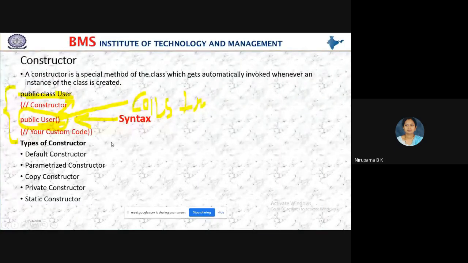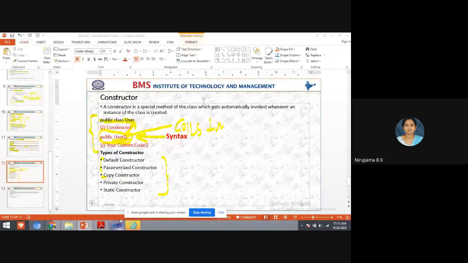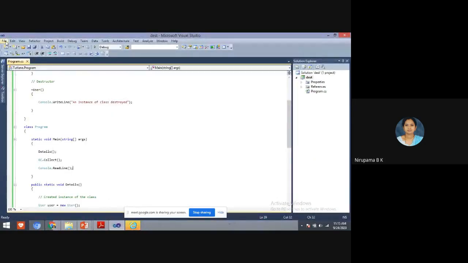And here we have some of the types of constructor. We have default constructor, parameterized constructor, copy constructor, private constructor, and static constructor. All these are the types of constructor. Now we will see default constructor, parameterized constructor, and copy constructor. These three we are going to see in our syllabus. I have just listed out all the types of constructor.